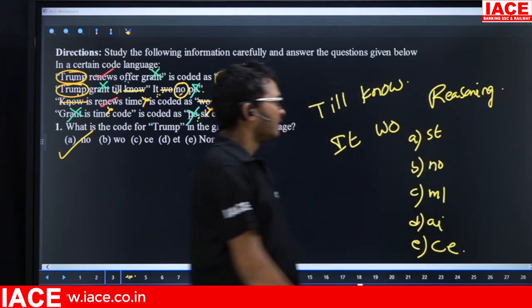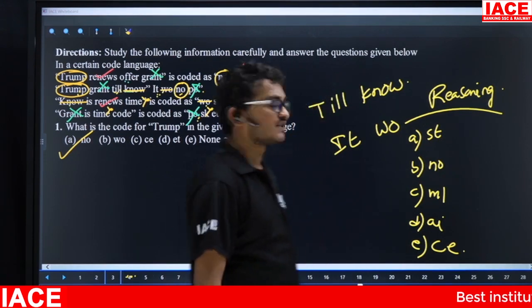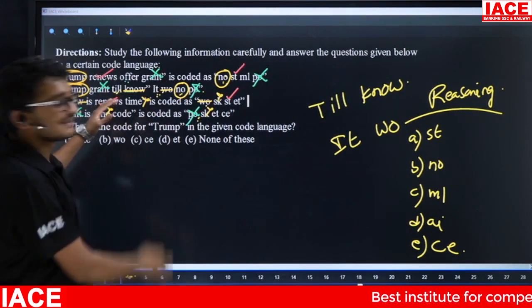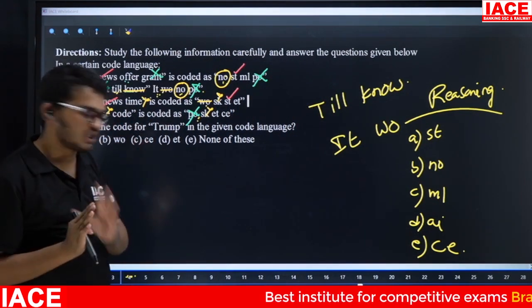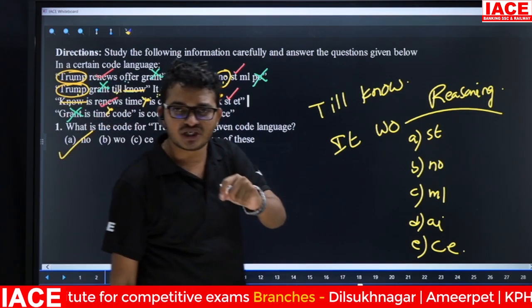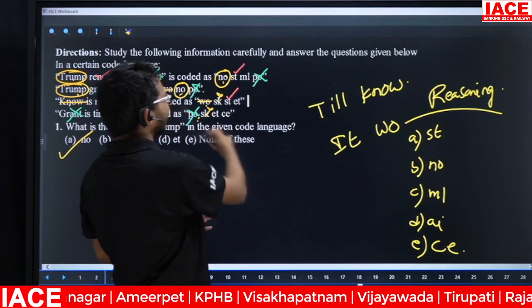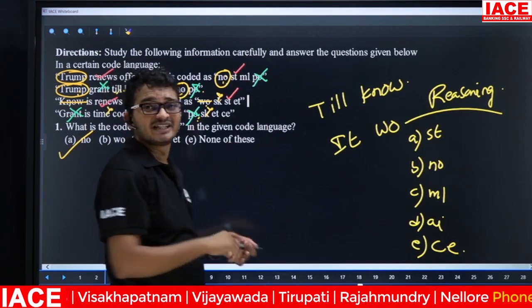Now friends, the given question is what is the code for reasoning? Here, reasoning is not present in our given information. Remember, if the information is not present in our given information, the code for that one is except the given codes. That means other than the given codes, one new code.